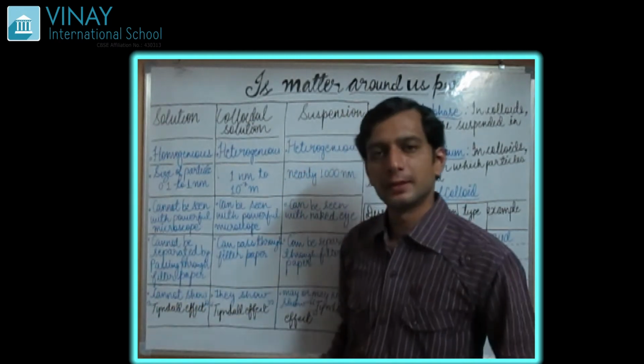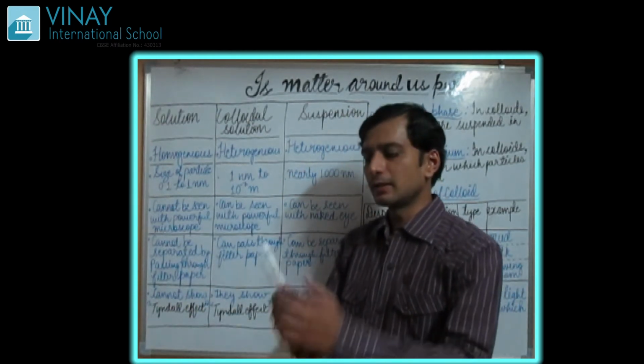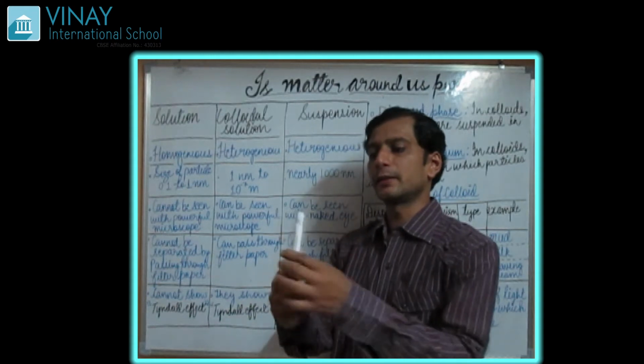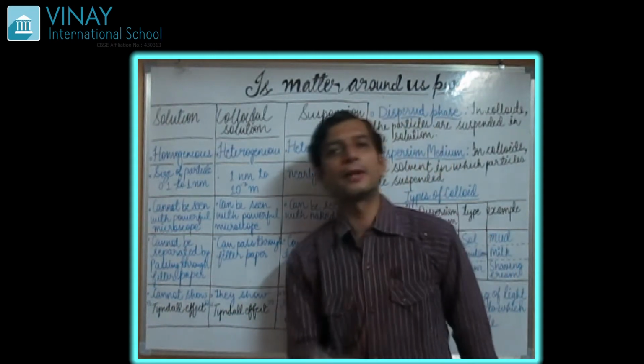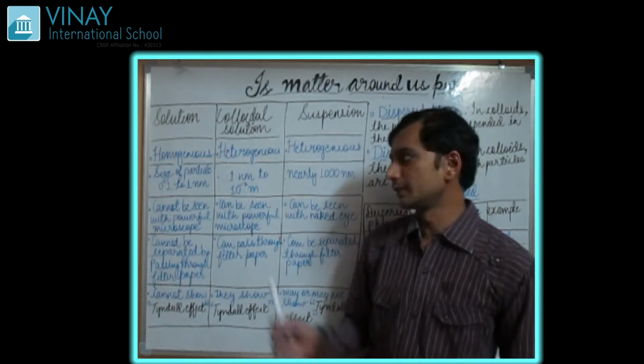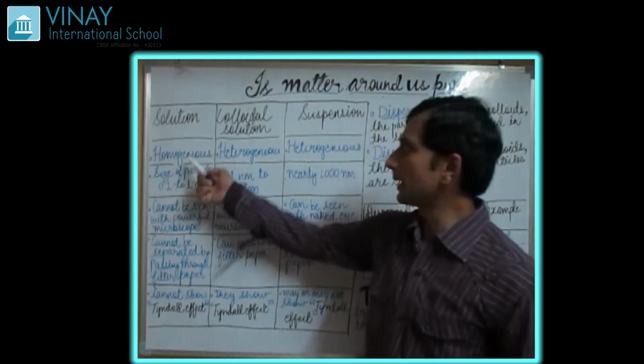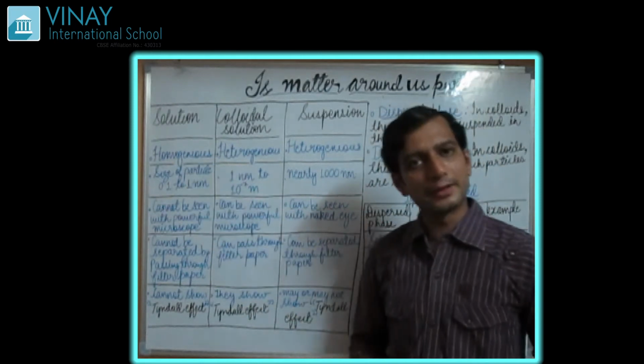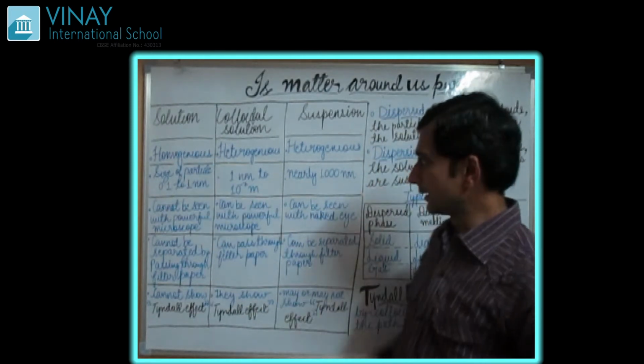Uniform means same. From which angle? If you see from the front, if you see from the top, wherever you observe it, you will get a uniform composition. So that's why solutions are homogeneous mixtures. They consist of homogeneous mixture.